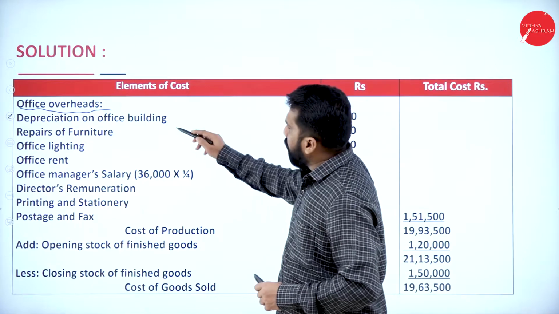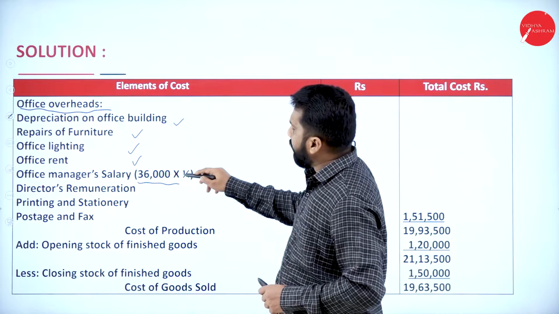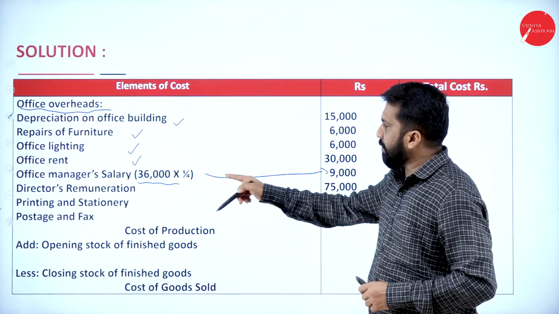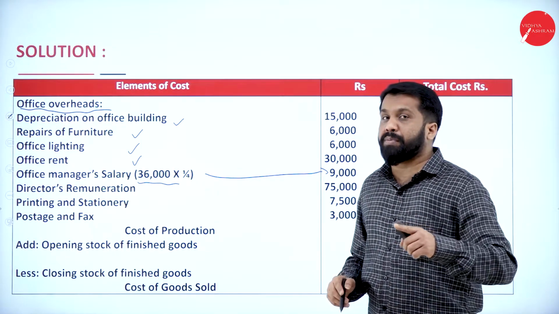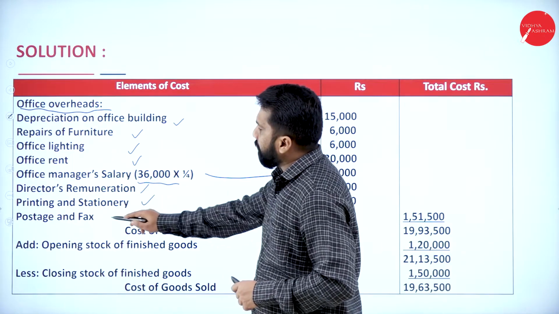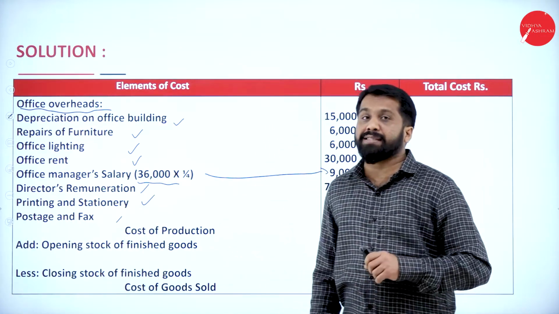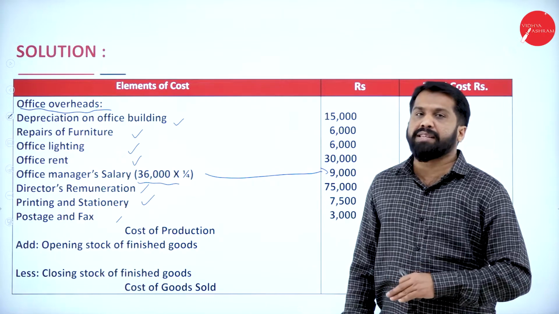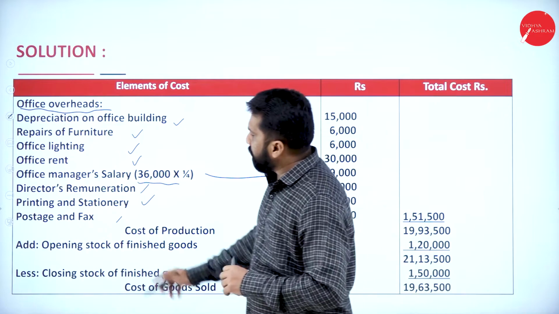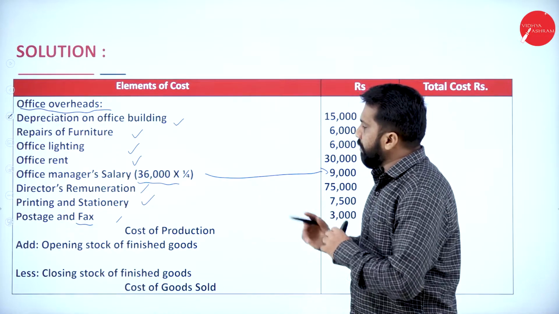Office overhead, we have depreciation, repair, office lighting, office rent, manager's salary. We calculated 9,000. See, you got 9,000. 36,000 multiplied by 1 by 4. We have director remuneration, printing, postage, and fax. Earlier we had fax. Right now we don't have fax. Everything we scan and send through email. But earlier, the old problems came with fax. Now there is no fax. Now all comes under your office.